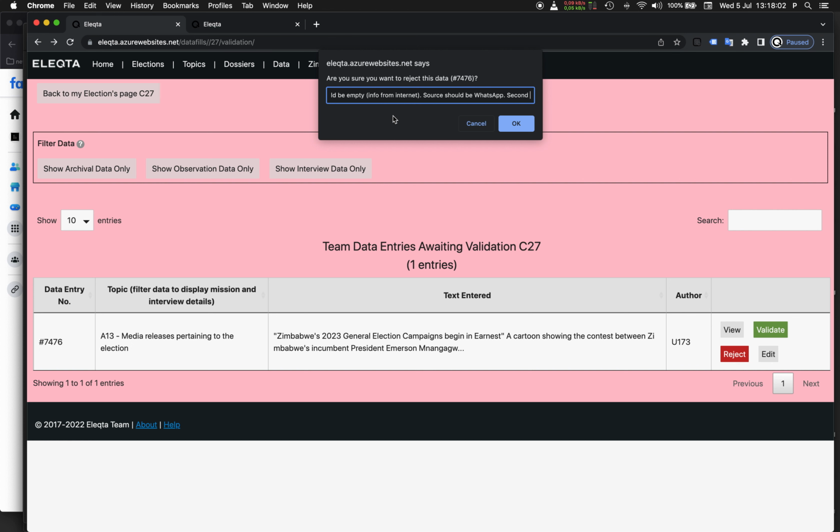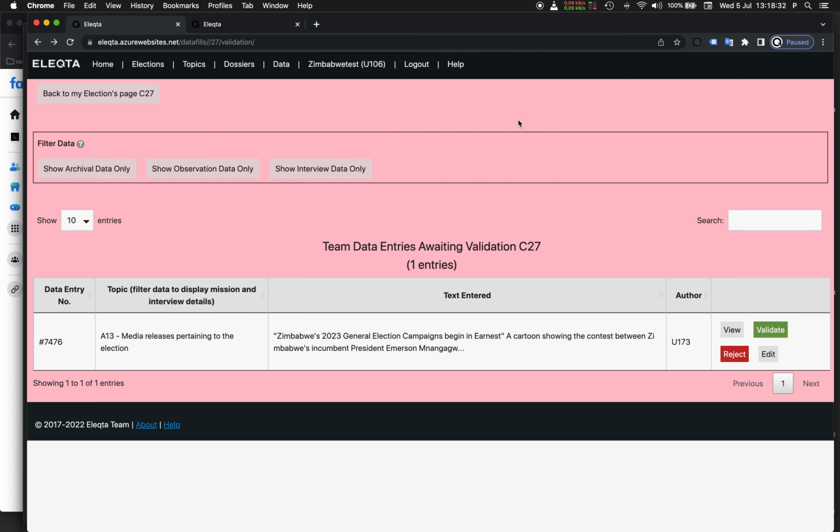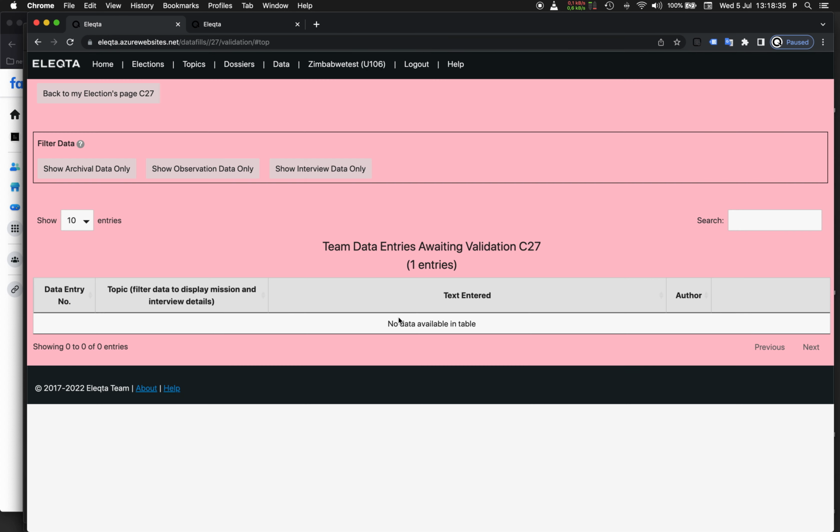Second map and chronological field should be empty. No reference to another event in the info, unless that boxing match really took place. So this is it, and then this was also submitted too early. Voila. Okay, I think we're done for now.